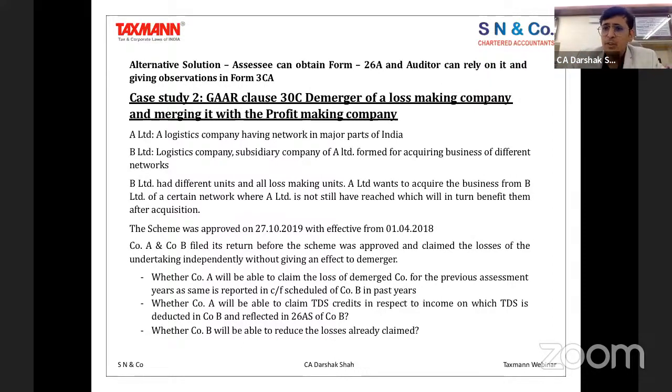That's about the procedure. We spoke about it. Now let's speak about whether the provisions of GAAR will be applicable in such kind of situation.